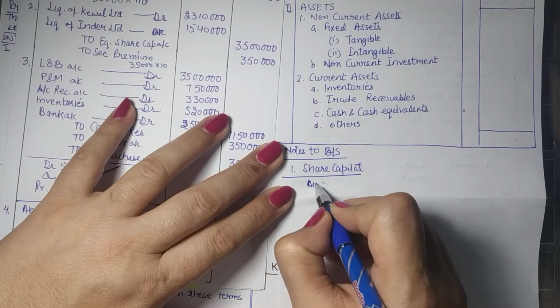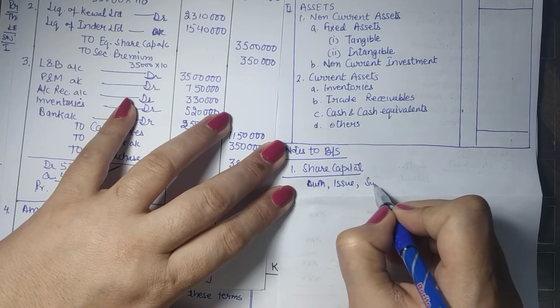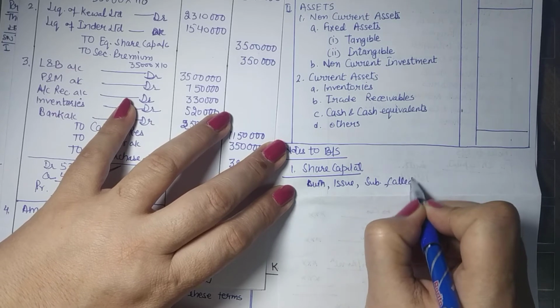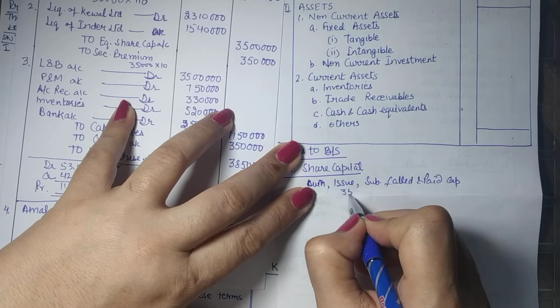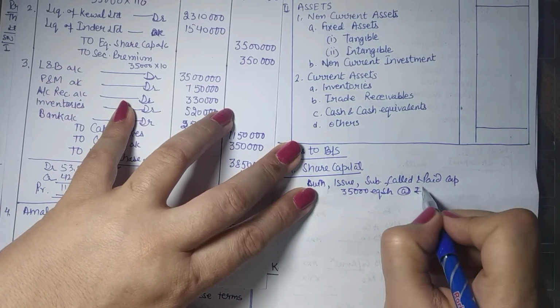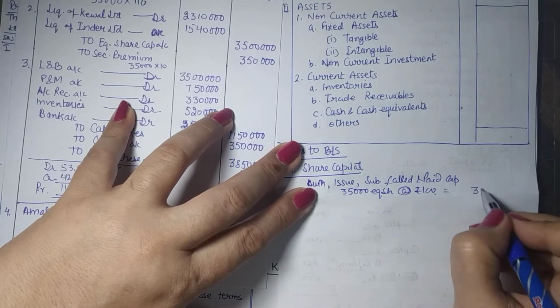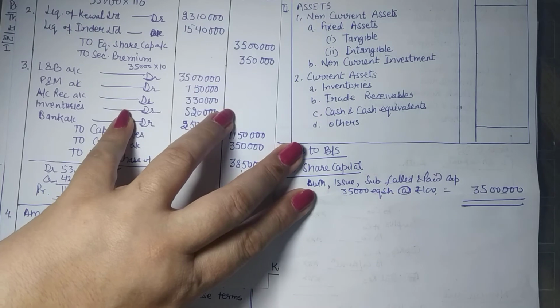So all types of capital, because we are not given anything else. So issued, subscribed, called and paid capital of 35,000 equity shares of 100 rupees each. So 35 lakhs. This is your capital.